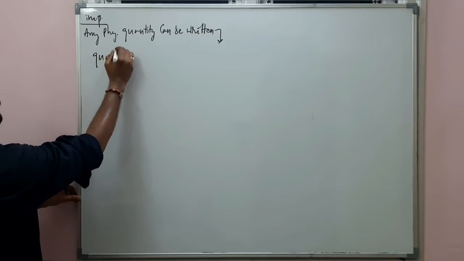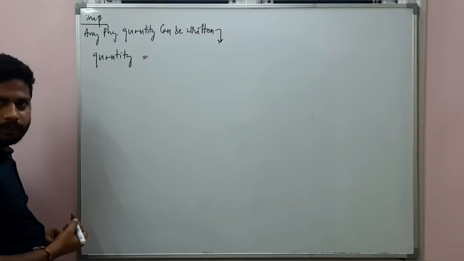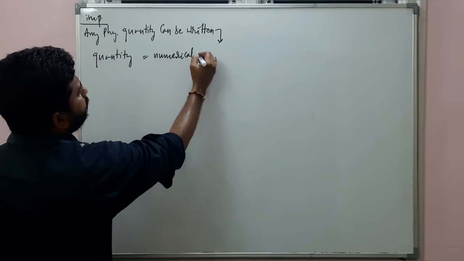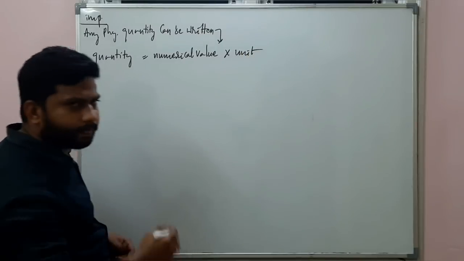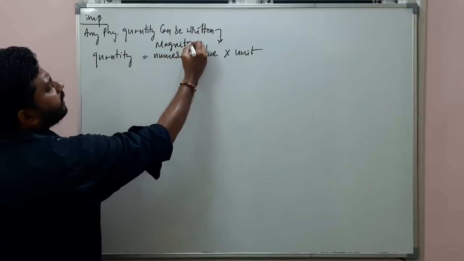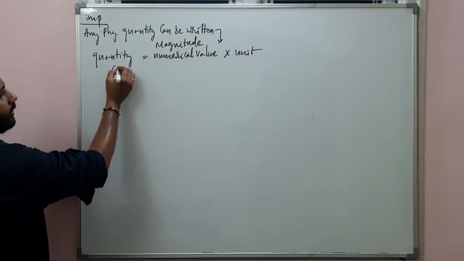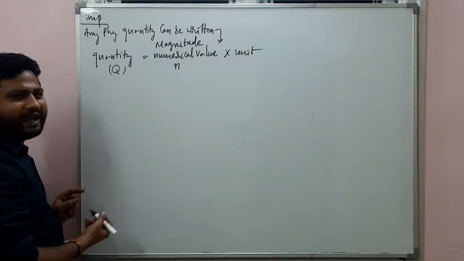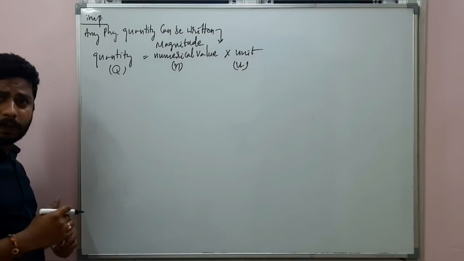Take any quantity, I am talking about physical quantity only, okay? Any quantity is equal to a numerical value into the unit. Its numerical value is called the magnitude. No confusions, okay? The numerical value is called magnitude. It's a number. Let's take the quantity represented with the symbol Q, the numerical value represented with the symbol N, and the unit represented with the symbol U. No confusions. Okay.